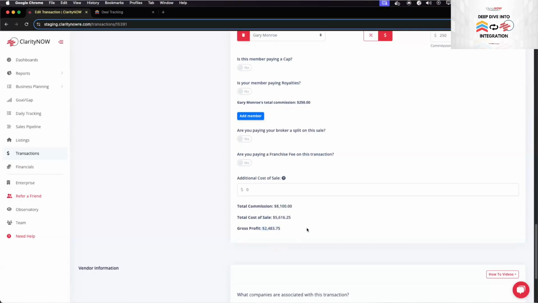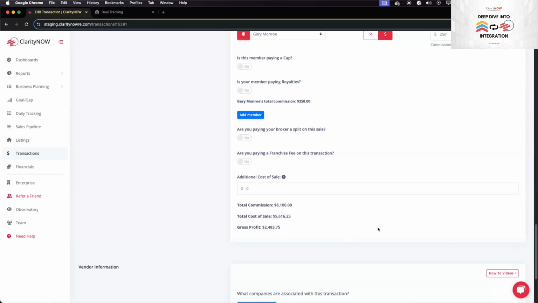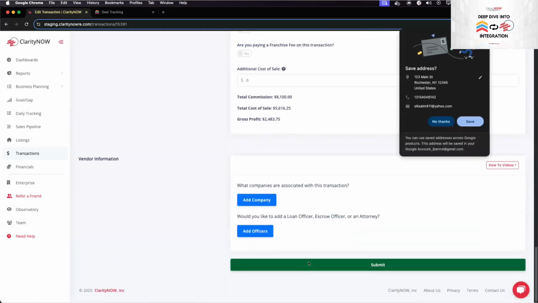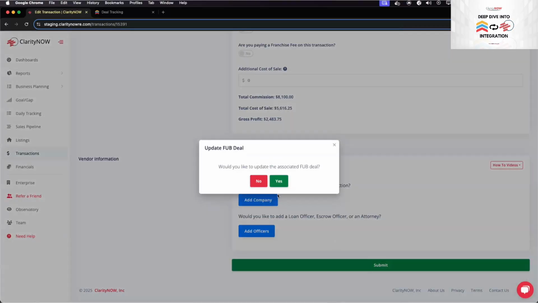So the benefit of the integration, outside of the daily tracking, is that when you go to enter a transaction, we already have the date, we already have the client name. If you go from Claritynow to Fub, you can search the addresses in Claritynow by searching the Fub database and selecting an address. Or if you're going to go from Fub to Claritynow, then you have to enter the address on this end and then enter the commission. So you go from entering 100% of the form to entering 25% of the form. Then if you hit submit down below, the transaction's no longer incomplete and we're done.